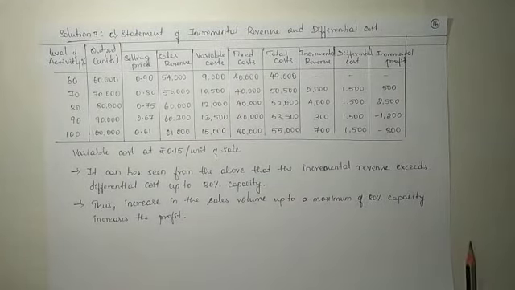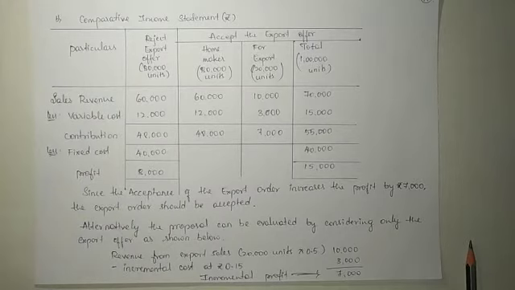So if we go above that particular level of activity, the company is going to get a profit. However, that particular profit is not going to be more than what we earn at or below 80% level of activity. Okay, we got to know that 80% level of activity is going to give us the maximum profit, right?